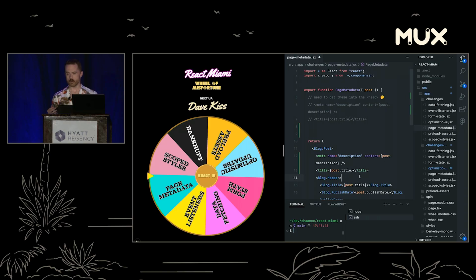Pretty cool. Who here loves deleting useEffects as much as I do? Yeah. All right. So that was fun. Great job, Dave. You are unfortunately not smarter than a React component, which would have made sense had I kept the original title of this game, Are You Smarter Than a React Component? Nonetheless, we're going to move on.